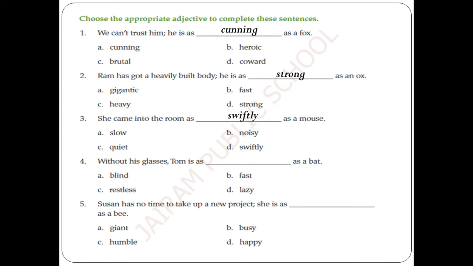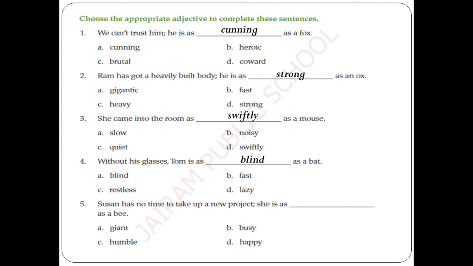Without his glasses, Tom is as blank as a bat. A bat cannot see in the daytime. So, blind. Our answer is blind. Without his glasses, Tom is as blind as a bat.